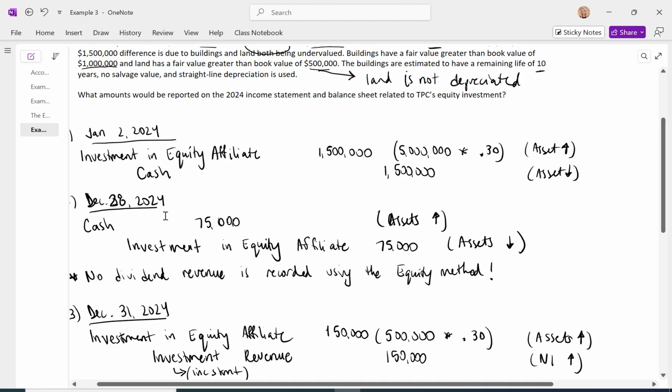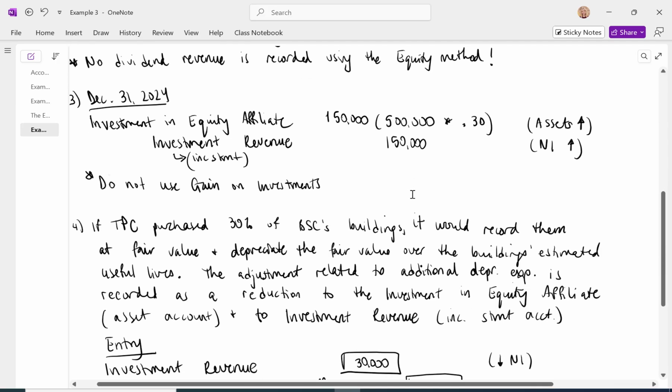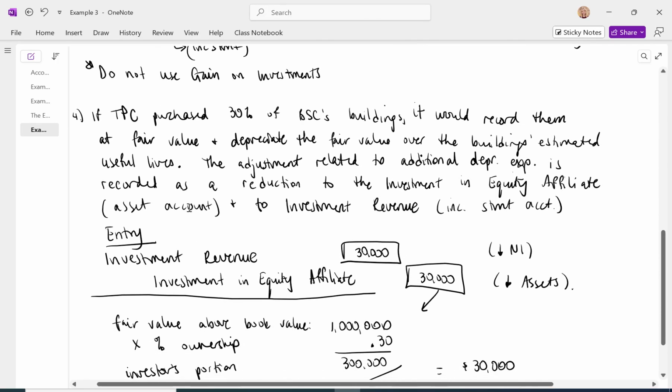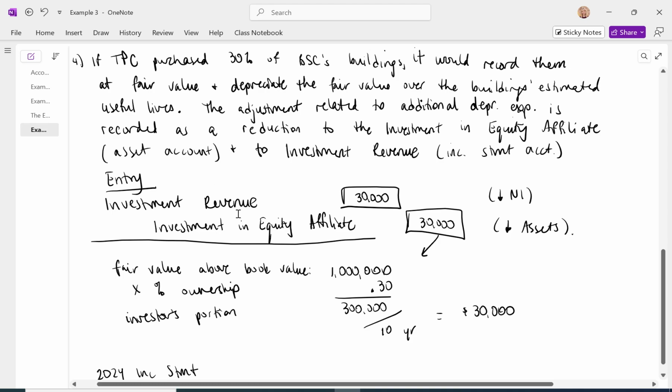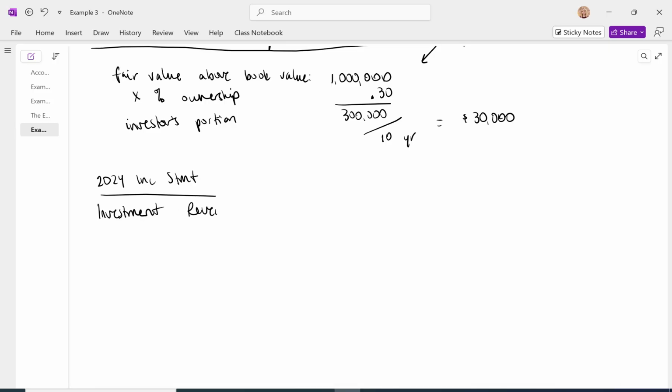December 31st, we have investment income of $150,000, and then for our last adjustment at the end of the year, we reduce investment income by $30,000. So we have a net investment revenue of $120,000.